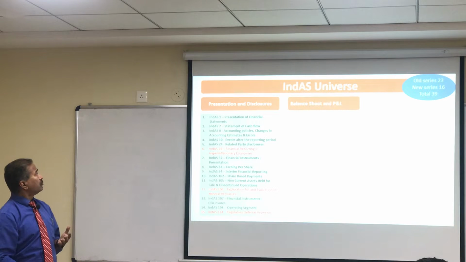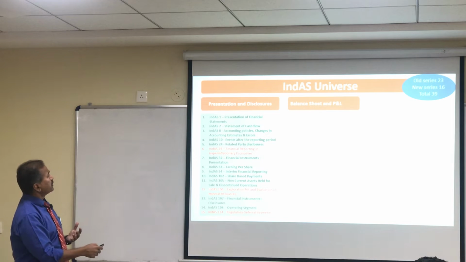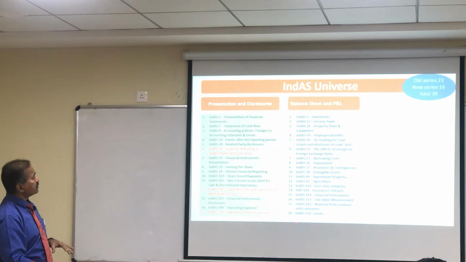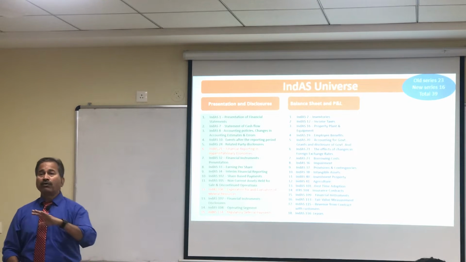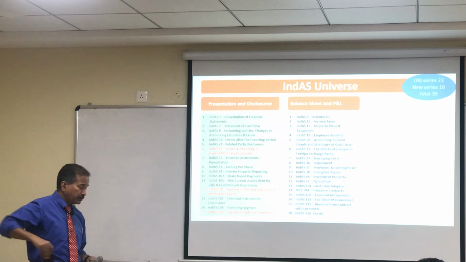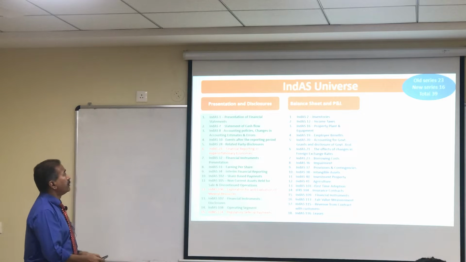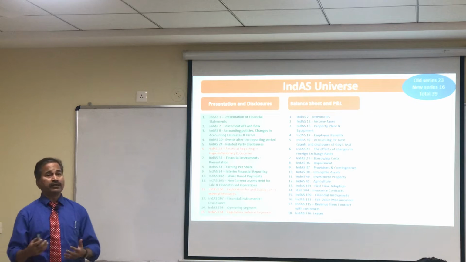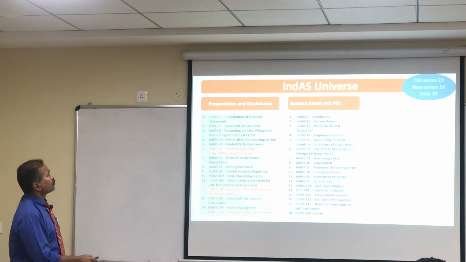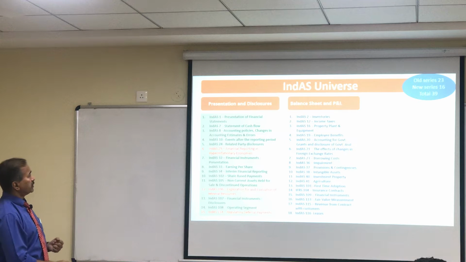Okay, then we segregate in the second category, that is balance sheet and P&L, and these are 18 different standards which in my view will fall into the category of balance sheet and P&L. That means all these standards will impact the balance sheet, and obviously if it impacts the balance sheet, it also will impact the P&L. So IndAS 2 is about the inventories. I'm sure you can very easily understand.